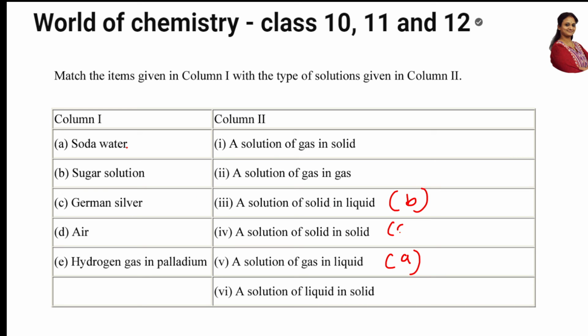Yeah, this is C. What is air? Air is nothing but a solution of gas and gas. This is D. Okay. What is E? Hydrogen gas and palladium. What is this? This is a solution of gas in solid. This is E. Correct? Yes, this is given extra.